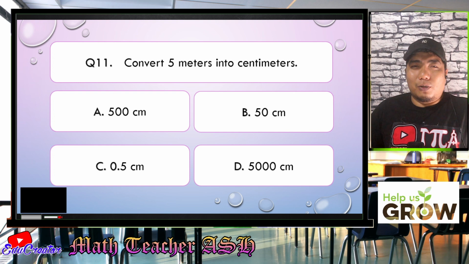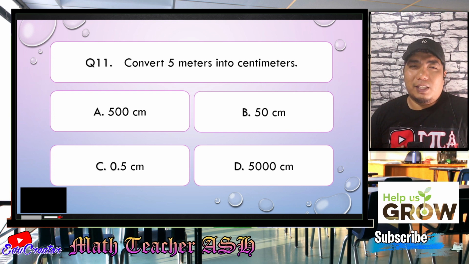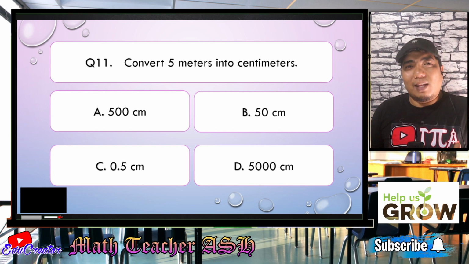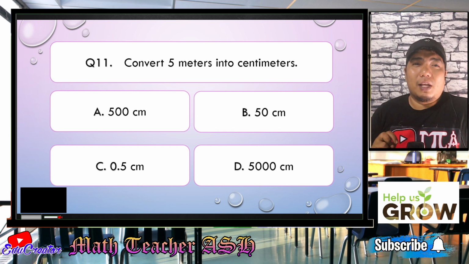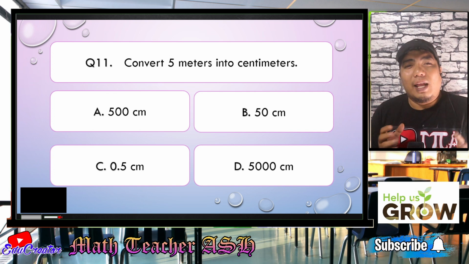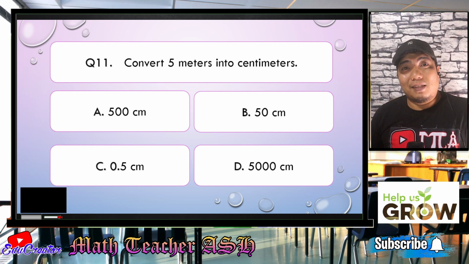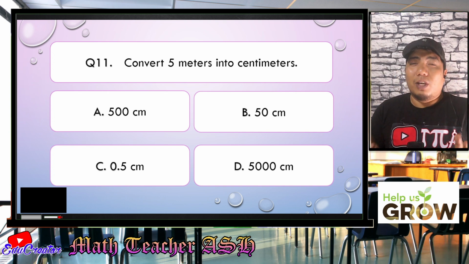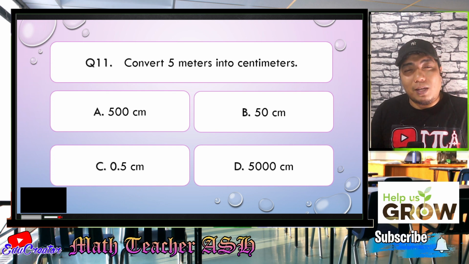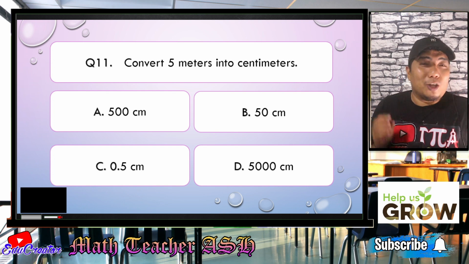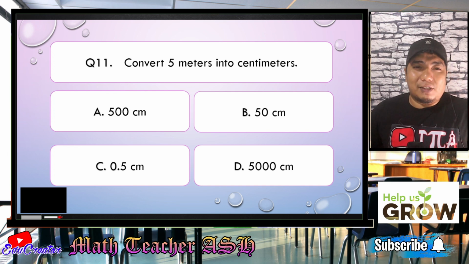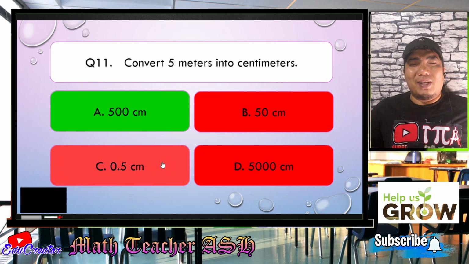Alright, my dear math learners, converting within the metric system is very, very easy because we are following the base 10 rule. Now, in 5 meters, what is its equivalent value in centimeters? Remember the basic conversion factor that in 1 meter, there are 100 centimeters, right? So, of course, if you have 1 meter, it becomes 100 centimeters. Now, if you have 5 meters, how many centimeters would that be? Very good. You just multiply it by 5. So you just multiply 100 by 5. And the correct answer is letter A, 500 centimeters. Easy, right? Very easy, my dear math learners.